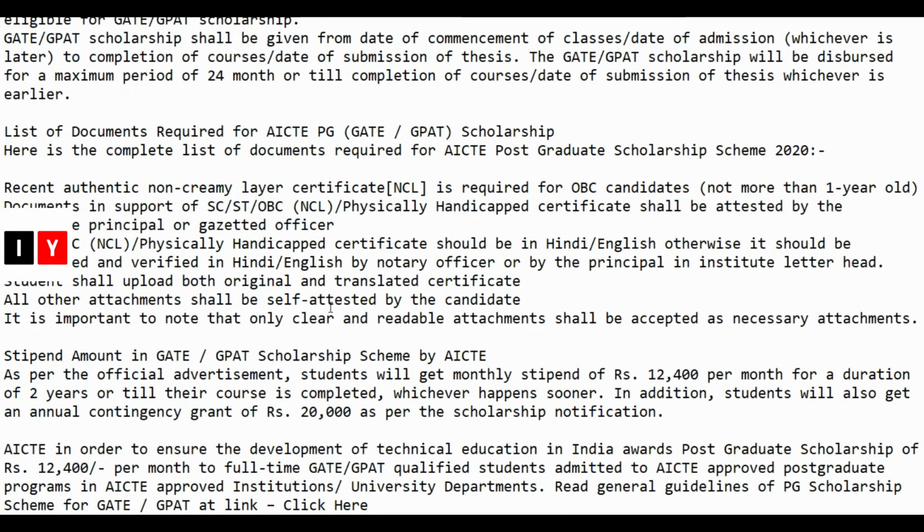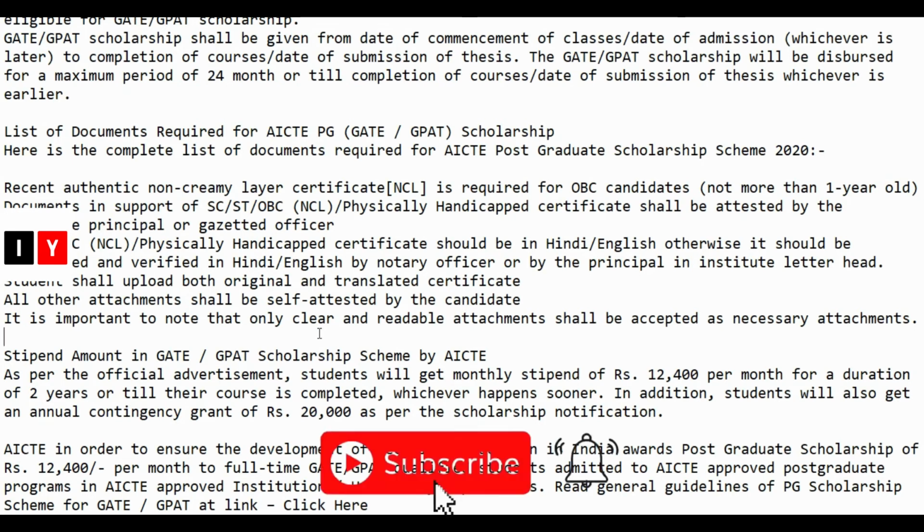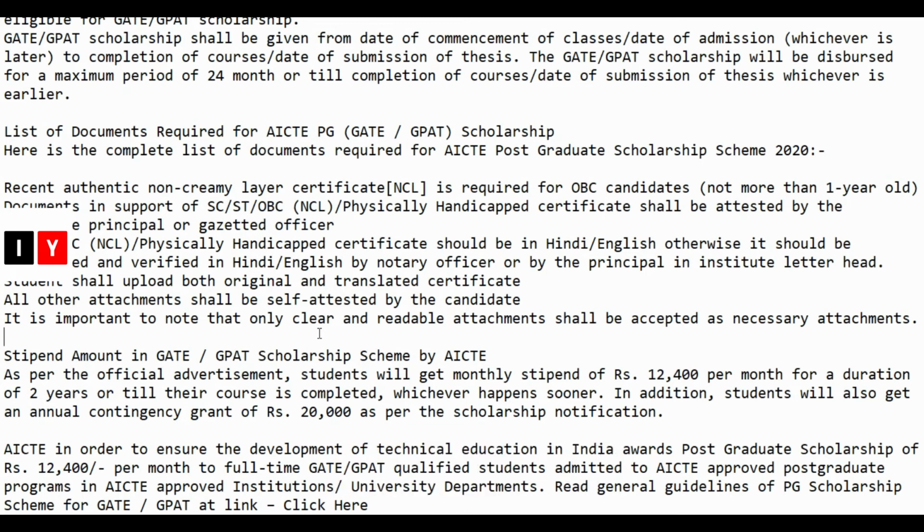Now comes the list of documents. A recent authentic non-creamy layer certificate is required for OBC candidates. Documents of SC, ST, OBC, physically handicapped certificate shall be attested by the institute principal or gazetted officer. So you need to upload both original and translated certificates. All other attachments shall be self-attested by the candidate. It is important to note that any clear and readable attachment shall be accepted as necessary documents.